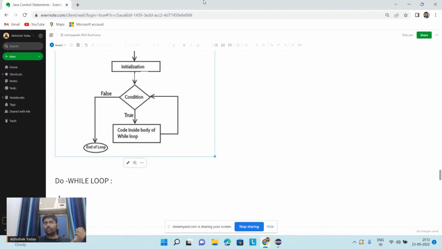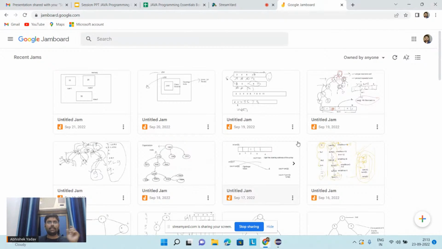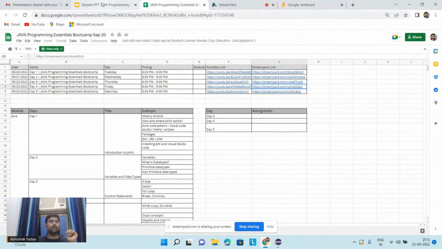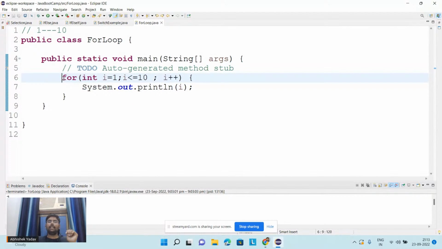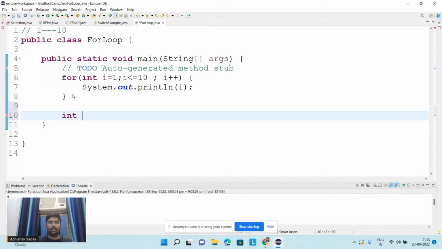Let's write the same simple program using a while loop. I will take one variable here: int j is equal to 1.